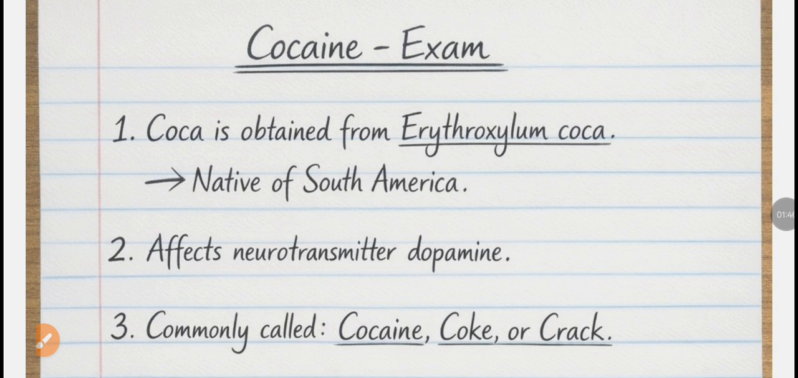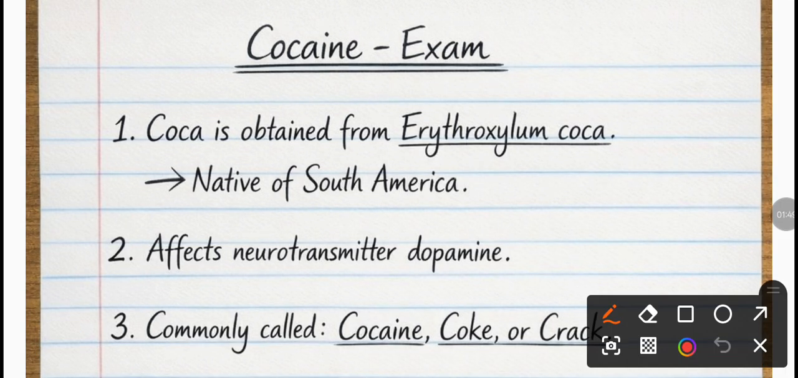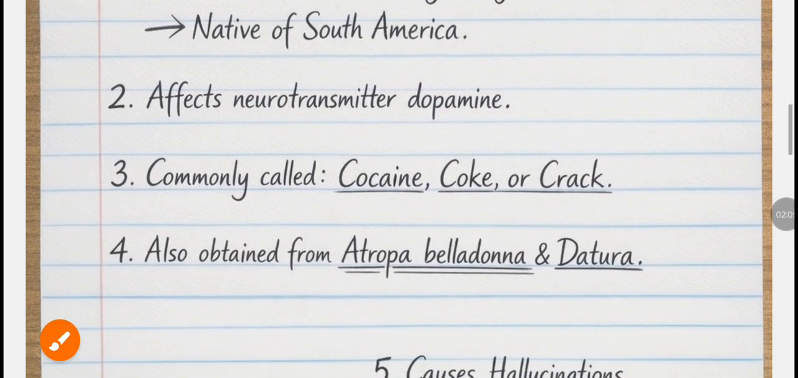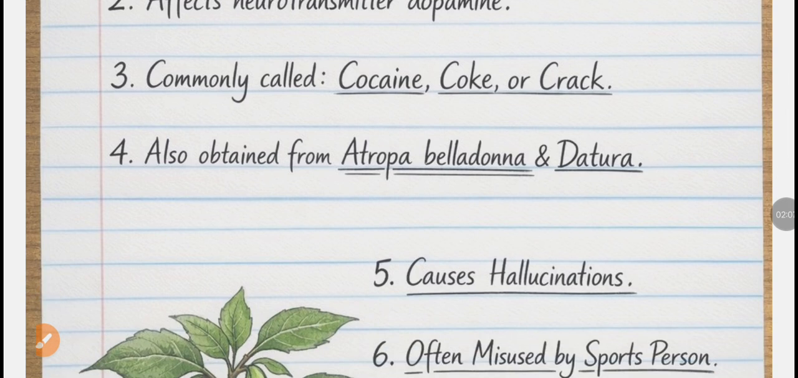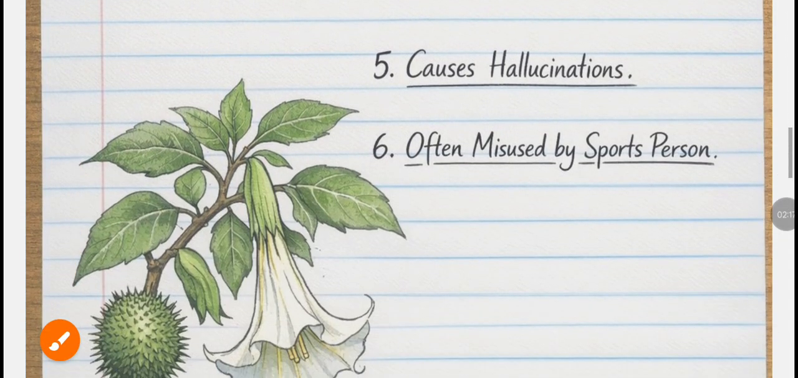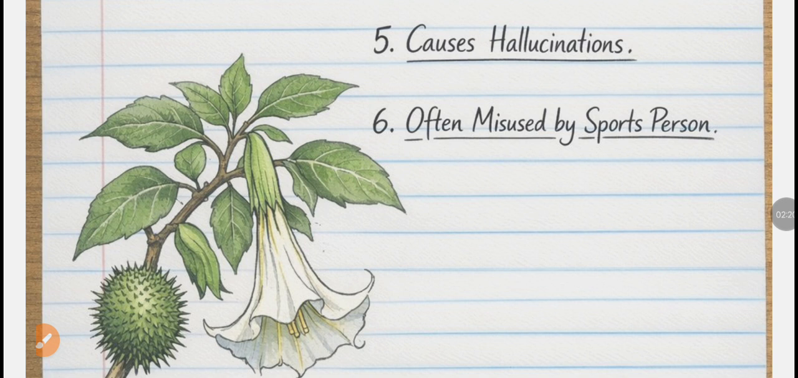Next drug abused is cocaine. And remember, cocaine is extracted or obtained from a plant called Erythroxylum coca. It is a native of South America, and this cocaine affects one of our neurotransmitters called dopamine. And some important points to remember about cocaine: they are commonly called as cocaine, coke or crack, and they are obtained from Atropa belladonna and datura, and basically they are going to cause hallucination and are often misused by sports persons.